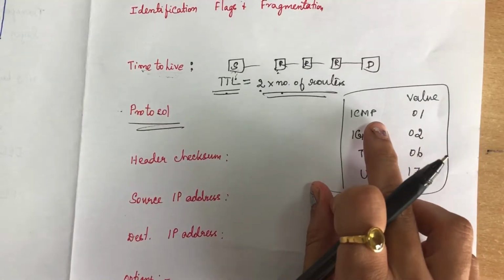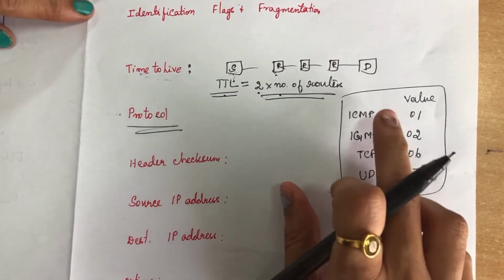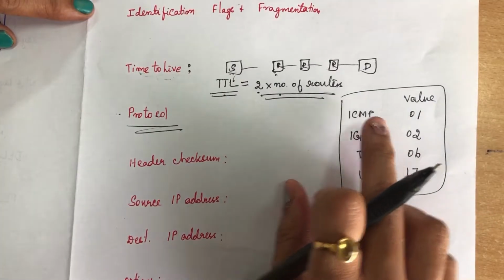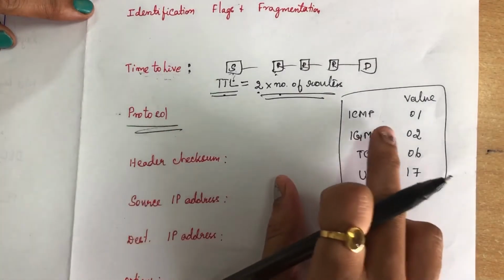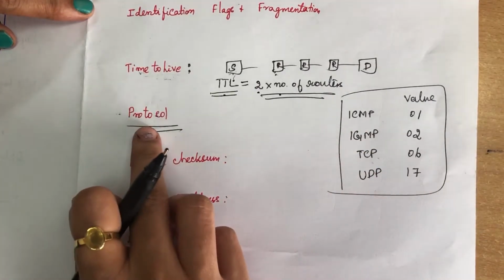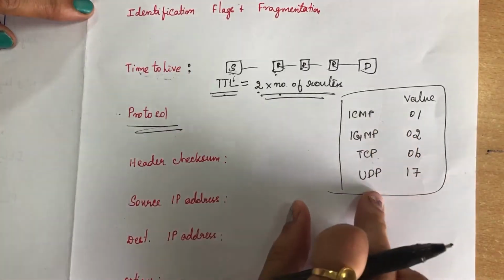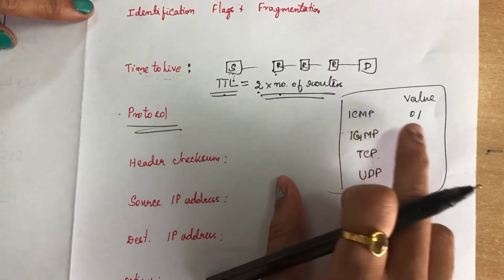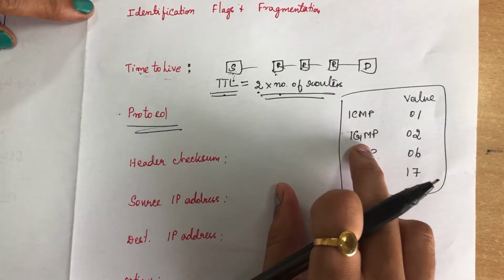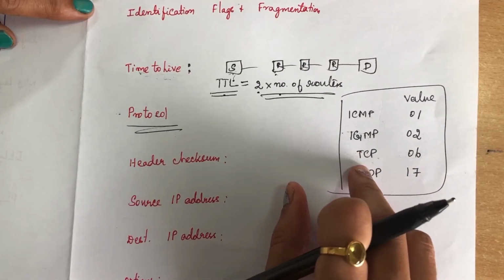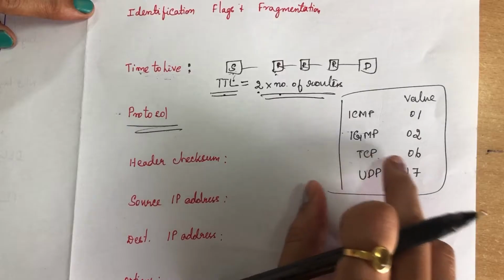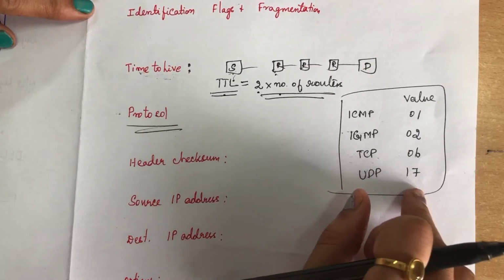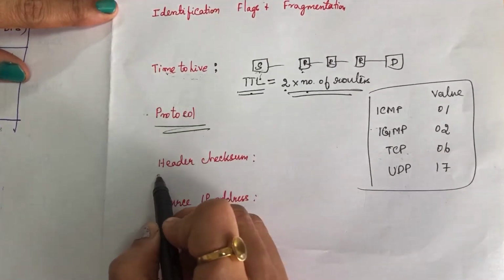So this protocol field has several values given, and you can use them to specify whichever protocol you are going to use along with the IP protocol. Internet Control Message Protocol is 01, Internet Group Management Protocol is 02, Transmission Control Protocol is 06, and User Datagram Protocol is 17. Next is the header checksum.